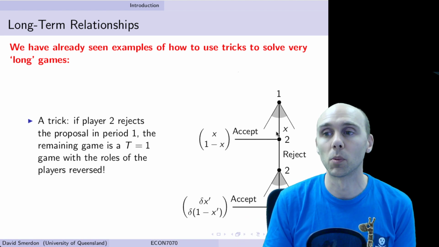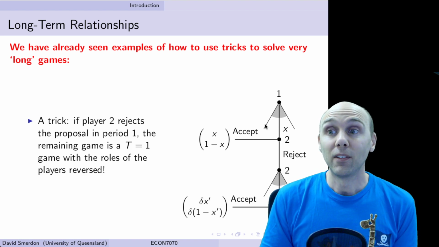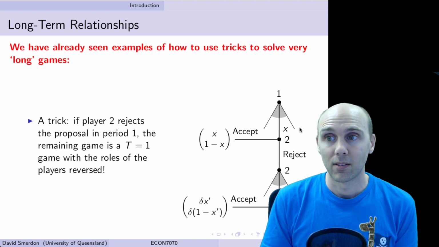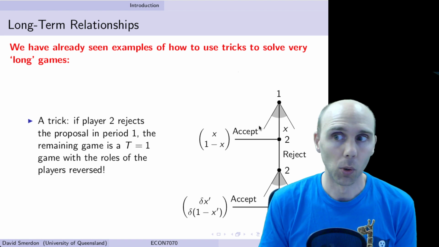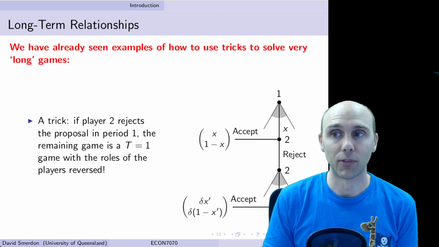For instance, in the Rubinstein bargaining game, there's sort of an infinite number of branches of x different proposals that can be put forward by a player, and we can get very large t different time periods.